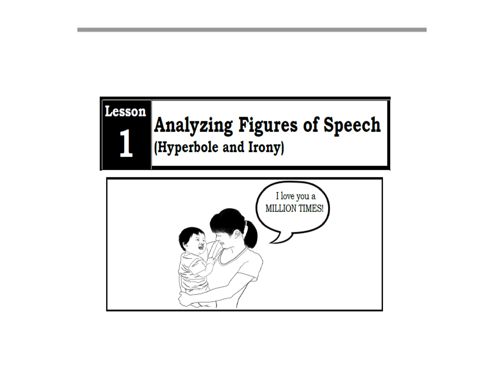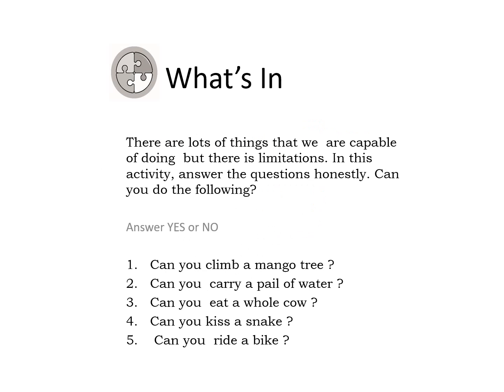Okay, so our lesson is analyzing figure of speech, hyperbole, and irony. As human beings, there are things that we are capable of doing, but there are also things that we cannot do. Now in our first activity, you can get your English notebook, number it 1 to 5, and answer yes or no. There are lots of things that we are capable of doing, but there is limitation. So in this activity, answer the questions honestly.